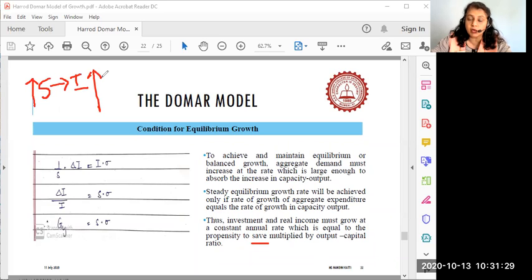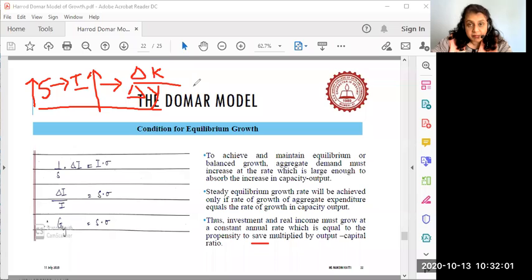When the capacity to invest is more, it means that the capital to output ratio, or output capital ratio, meaning delta k upon delta y, which is nothing but the capital output ratio. And all these three, according to Domar, must grow at a steady rate, at more or less the same percentage level in the economy.